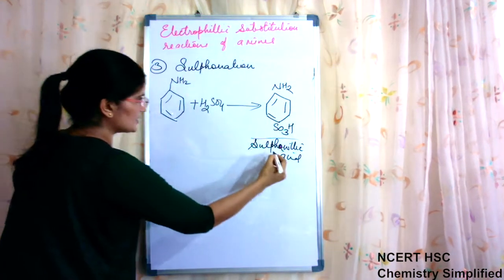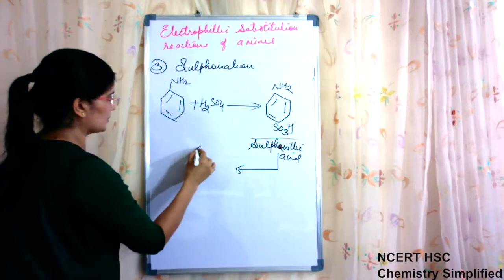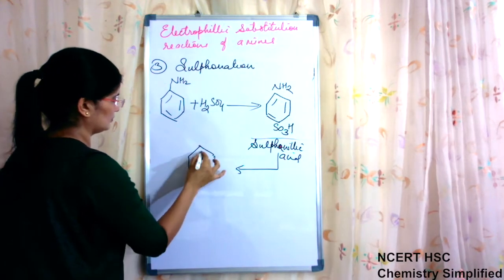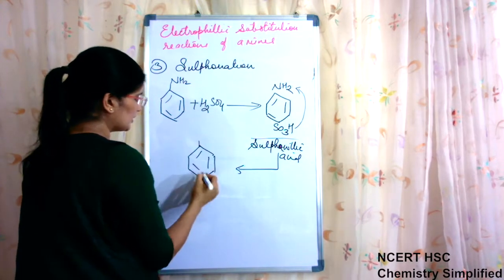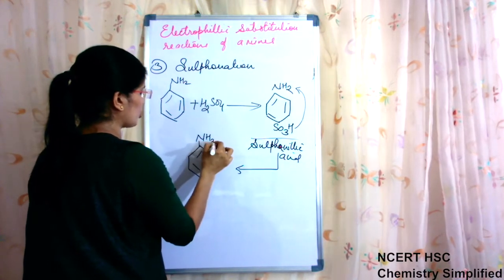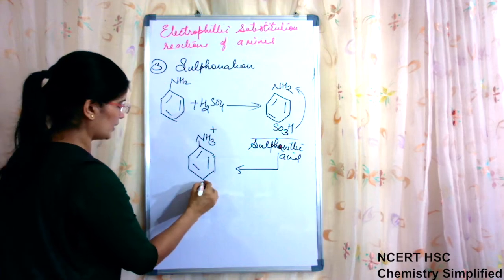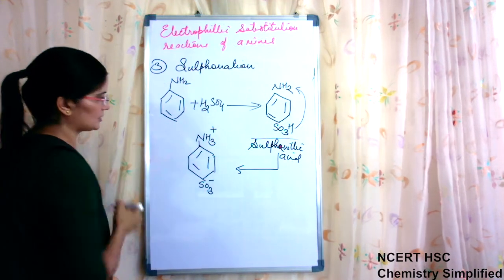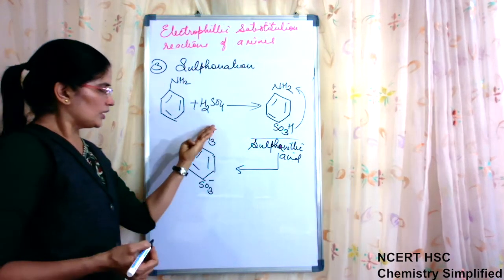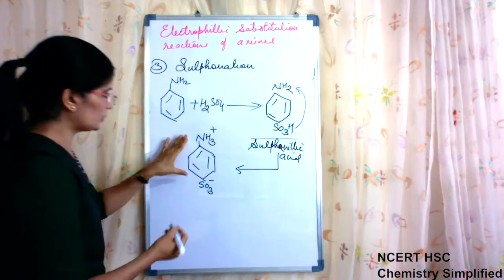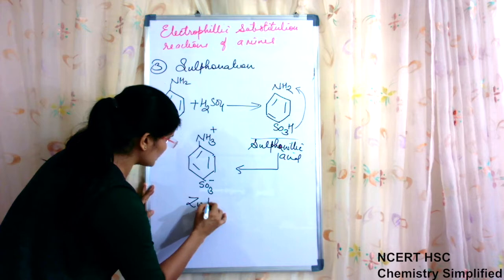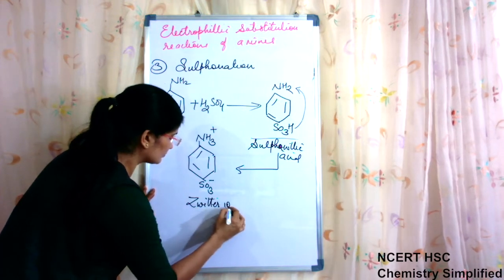Now in the next step inside the solution, what happens? This H, an internal rearrangement takes place, then it forms NH3 positive and SO3 negative. Now when both positive and negative charges are present on the same molecule, the resulting molecule is known as a zwitter ion.